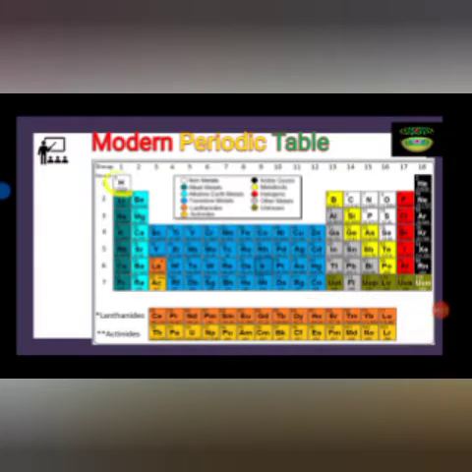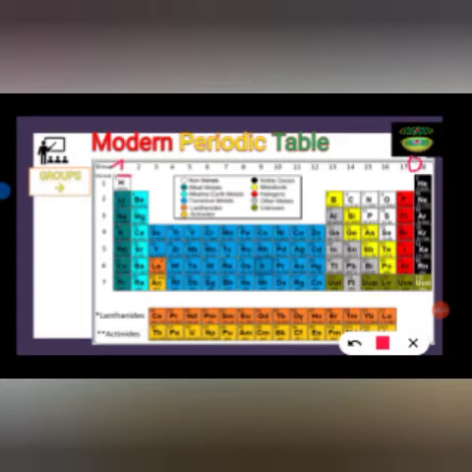The valency of hydrogen is 1. The valency of helium is 0. The valency of lithium is 1. The valency of beryllium is 2. Then the valency of boron will be 3. The valency of carbon will be 4.